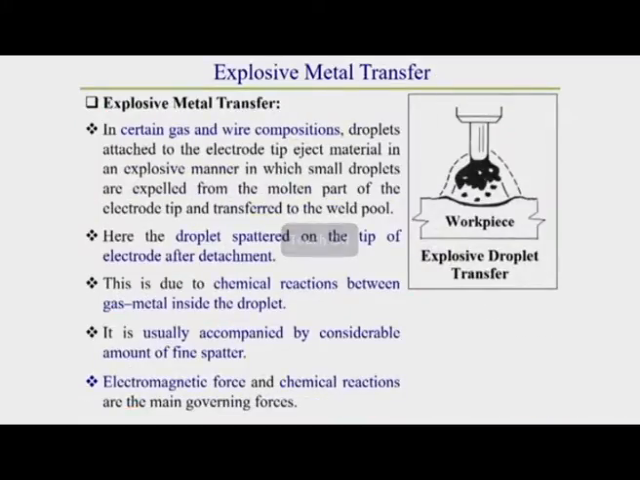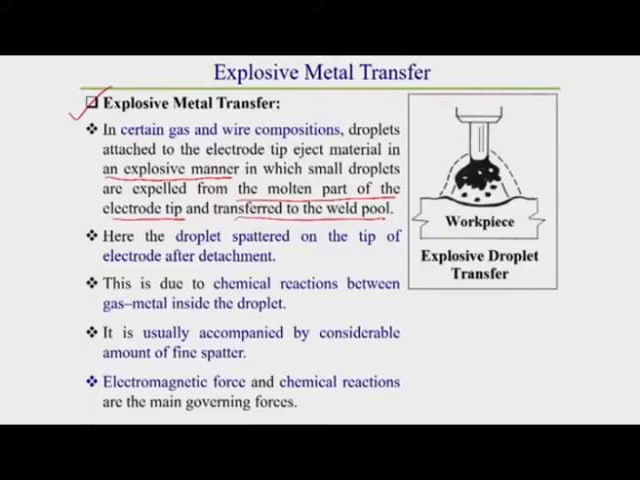Then the other type of free flight metal transfer is called explosive metal transfer. In certain gas and wire compositions, droplets attached to the electrode tip eject material in an explosive manner. Here the molten droplet ejecting from the electrode does so in an explosive manner, in which small droplets are expelled from the molten part of the electrode tip and transferred to the weld.